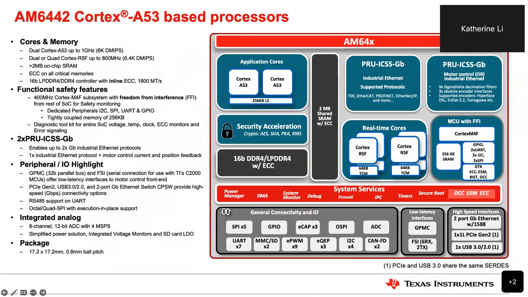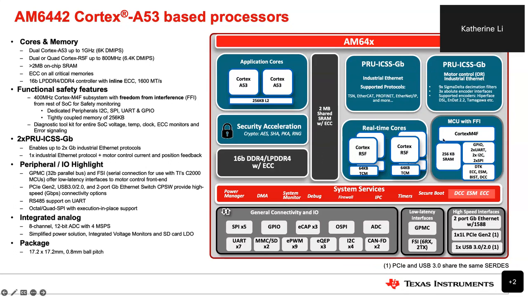Basically, this device offers up to 2 Cortex-A53 cores, up to 1 GHz, which can offer up to 6K DMIPS performance. Besides the A53, we also have real-time cores for real-time control applications. We offer up to 4 R5F cores, up to 800 MHz, and for these R5F you can also get up to 6.4K DMIPS.